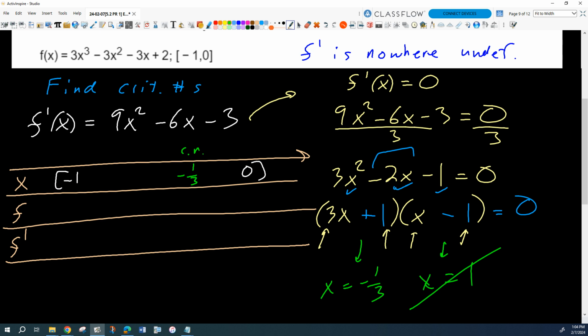Well, let's look down vertically. What's the value of the derivative at that critical number? 0, okay? We don't even really need that row for now, but we'll just include it so we start getting used to it. The row we're interested in is this row right there. Because now we're going to evaluate the function at each of those three places. So what is f of -1?